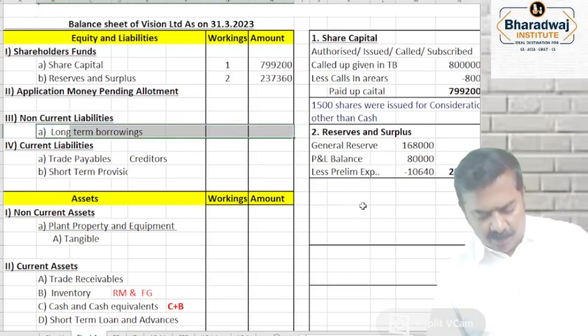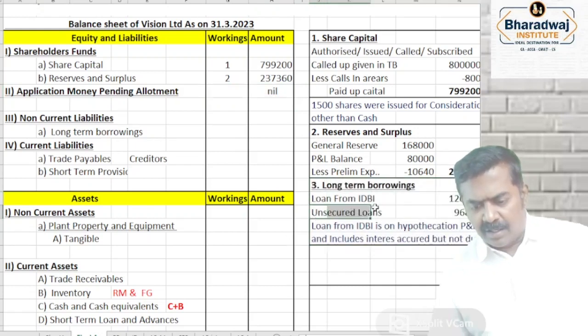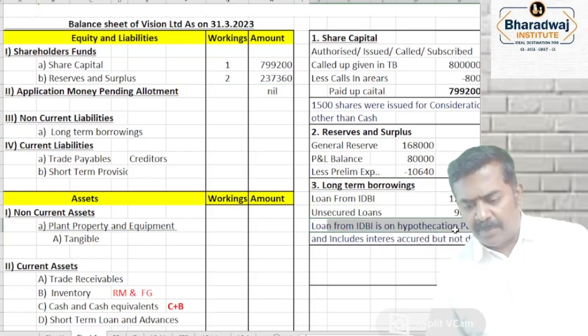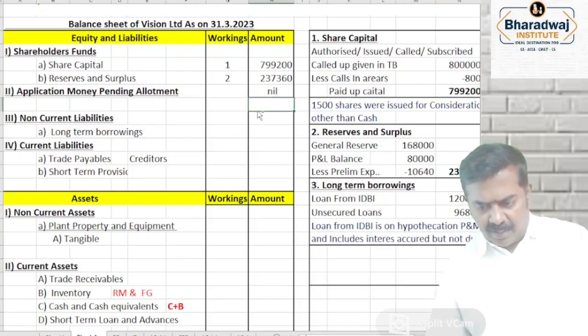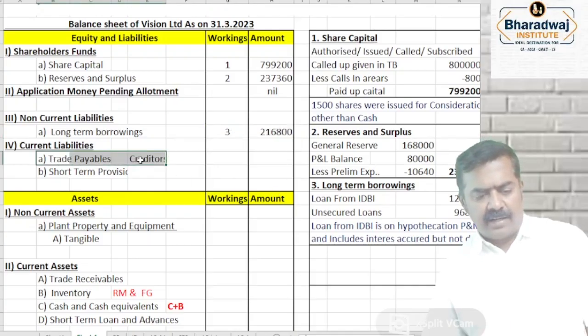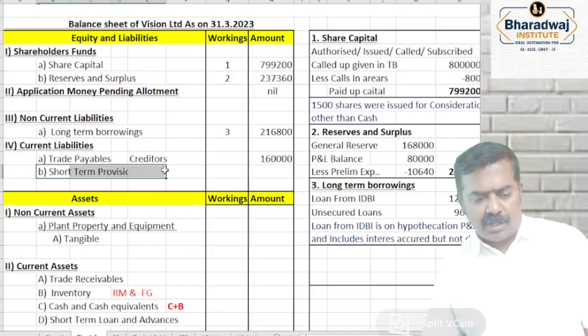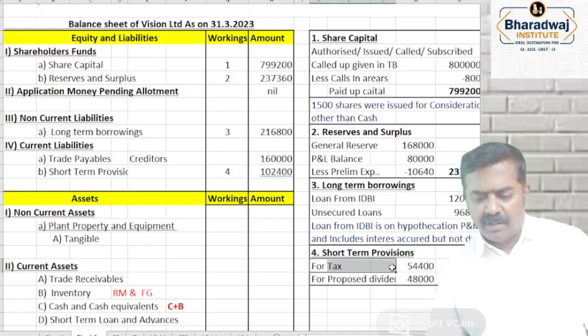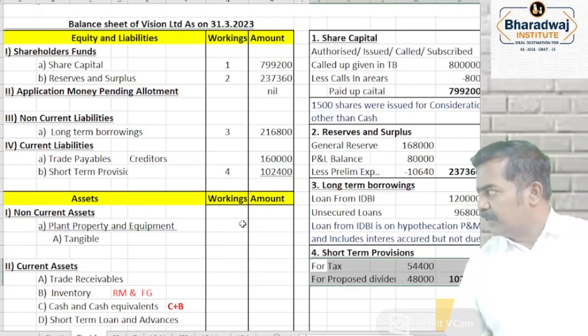Long-term borrowing. Yes, we require a disclosure. What disclosure? Loan from IDBI, unsecured loan. Loan from IDBI is secured by hypothecation of plant and machinery and also includes accrued interest but not due. How much total? 1,20,000 plus 96,800 will give us 2,16,800. Trade payable is nothing but creditors. Creditors 1,16,000. Short-term provisions are nothing but provision for tax and which one? Proposed dividend. Provision for tax and proposed dividend will come as short-term provisions.